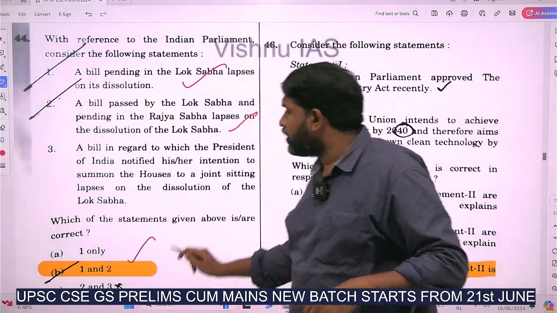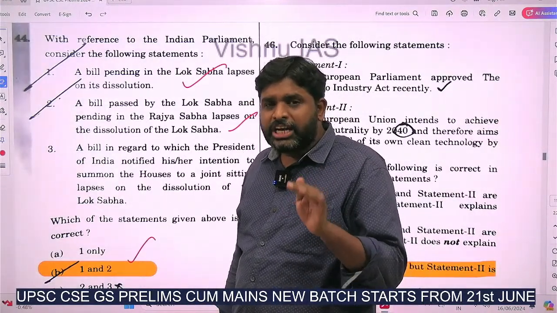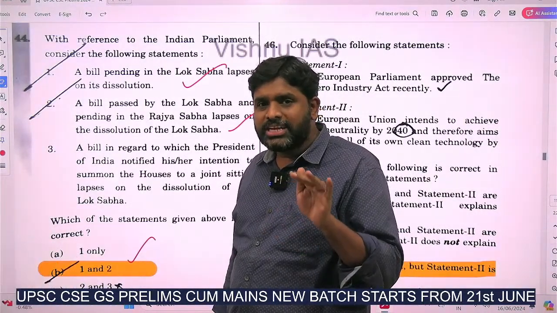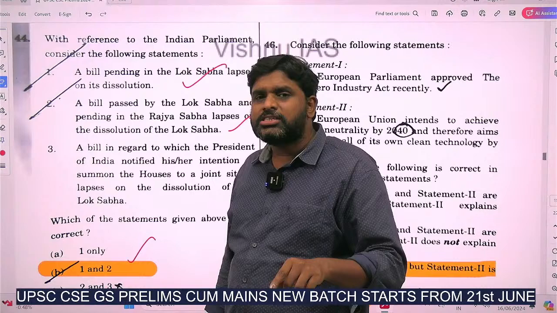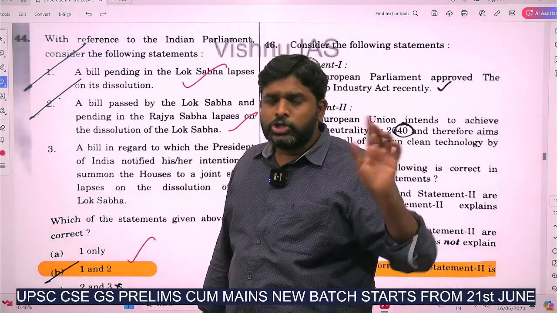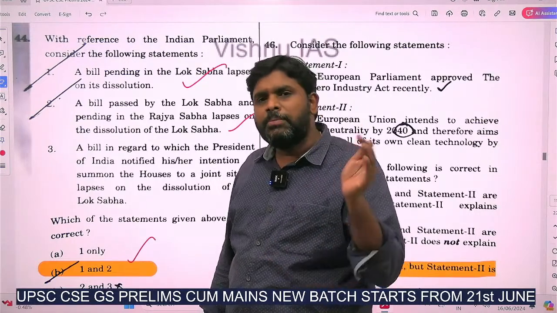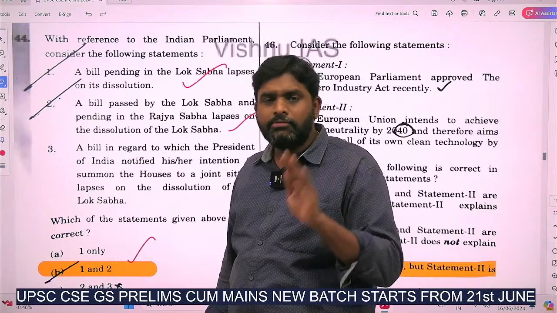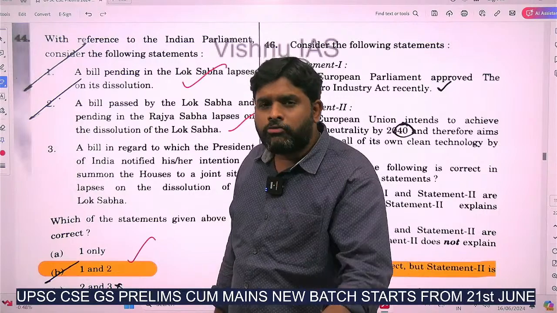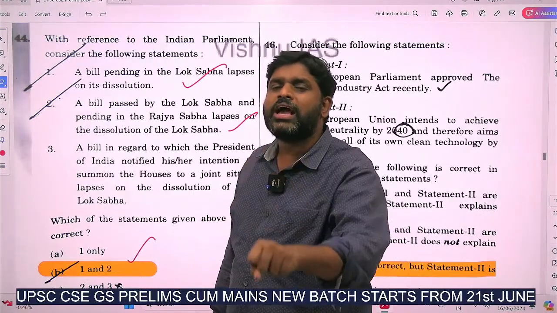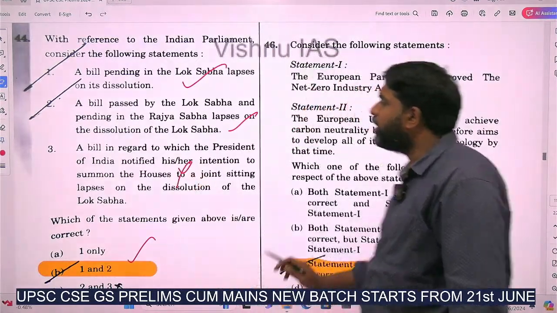So 1 and 2, this is understood, right? That is, any bill where the President had called for a joint sitting, before the joint sitting came into existence, the Lok Sabha was dissolved. So when the Lok Sabha is dissolved, that means that the bill will still be coming for the joint sitting. But again the new Lok Sabha will be forming, and the new Lok Sabha and the Rajya Sabha both will be coming together for a joint sitting. Hence it is a wrong statement. So answer is 1 and 2.